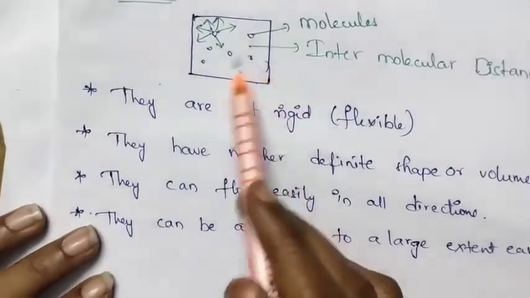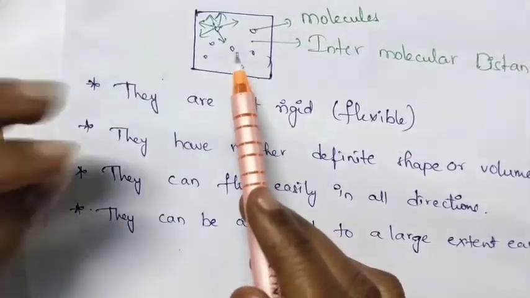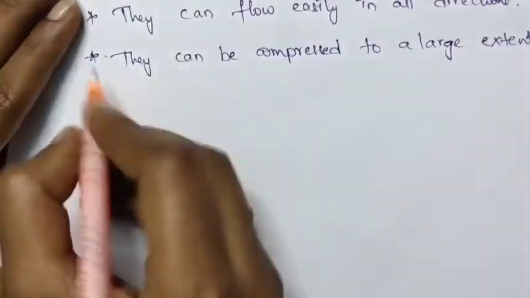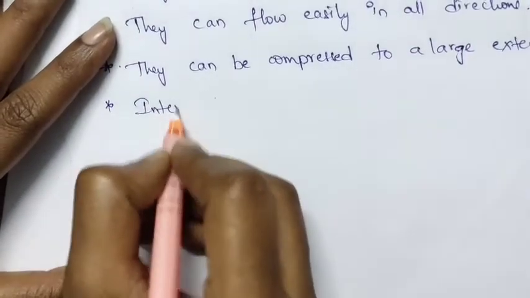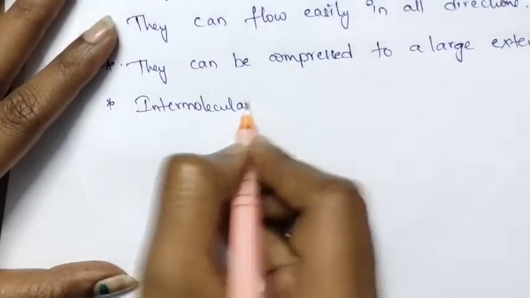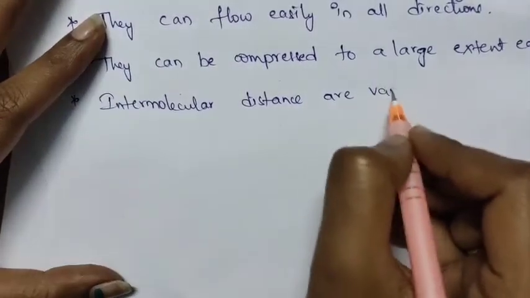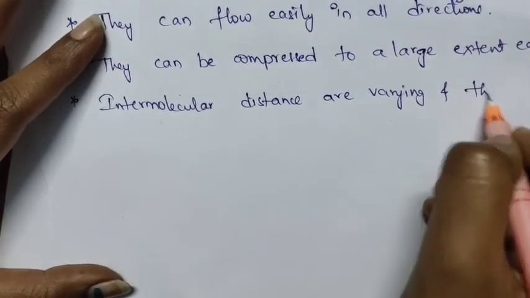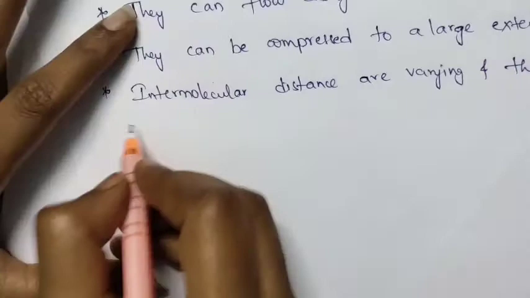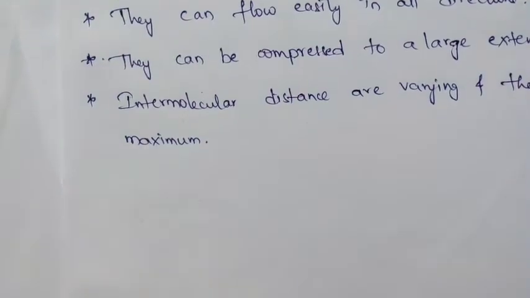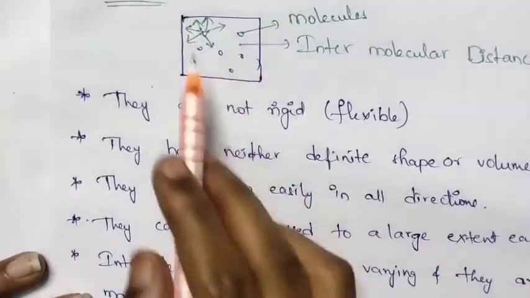And the intermolecular distances or spaces are very far from each other, which means they are maximum in the gases. Intermolecular distances are varying and they are maximum in gases.